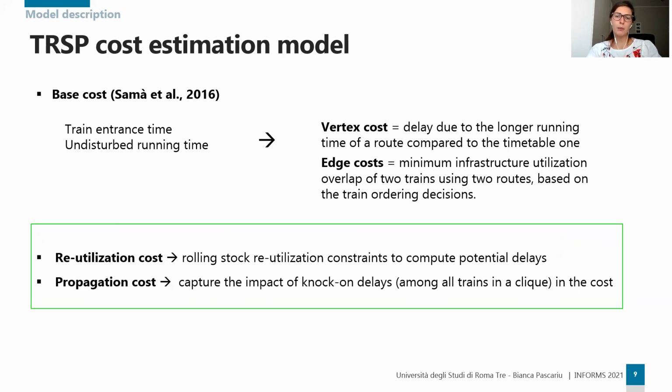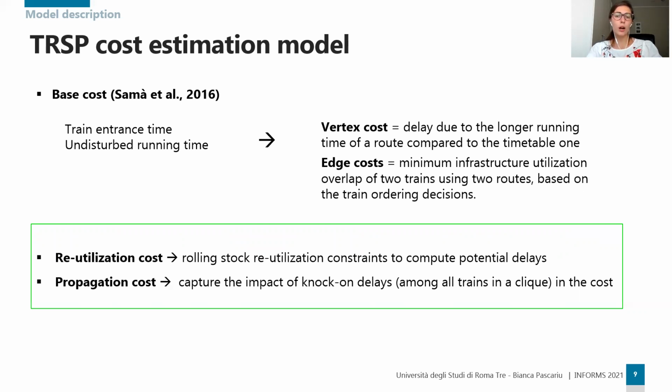So in this paper, we propose the integration of the base cost with two new building blocks which affect the edge costs. Reutilization considers the rolling stock reutilization constraints, not just for defining edges between coherent pairs of vertices, but also to compute potential delays. And propagation aims to improve the ability of capturing the impact of knock-on delays among all trains in a clique in the cost computation.